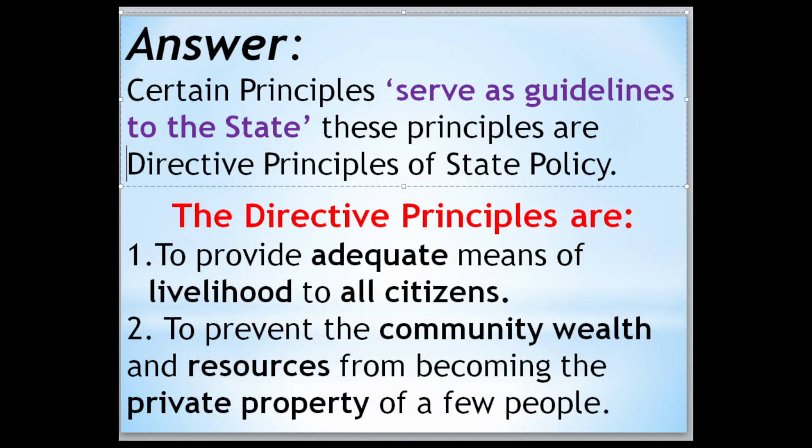The directive principles are like that: to provide adequate means of livelihood to all the citizens, to prevent the community wealth and resources from becoming the private property of a few people. It's the duty of the government. They have to protect the community wealth and resources. That should not be the private property of a few people.